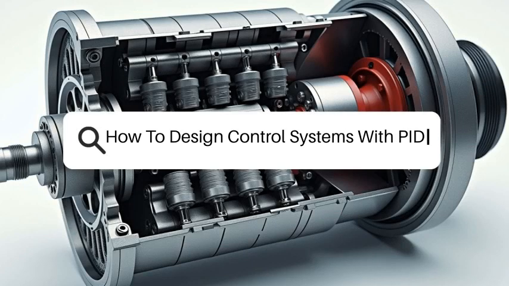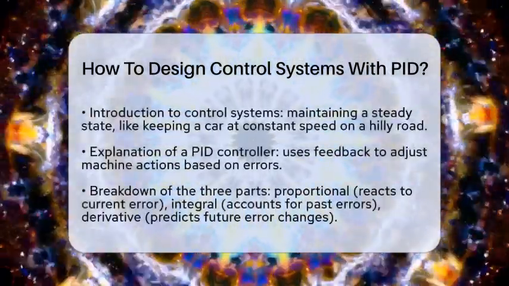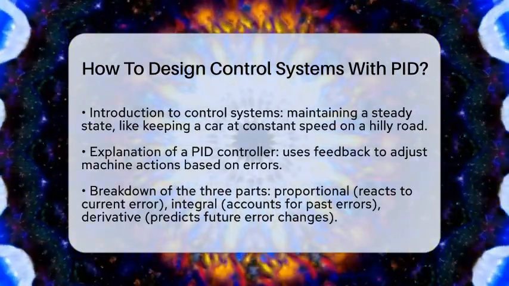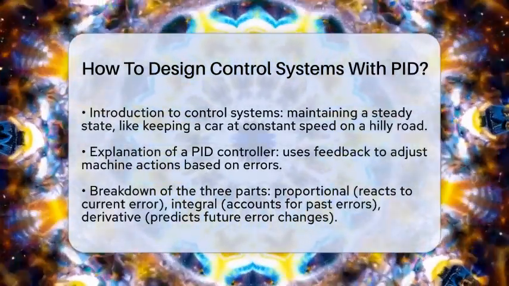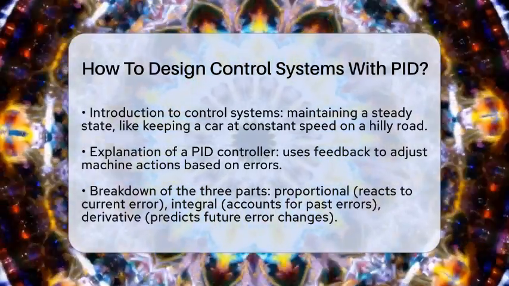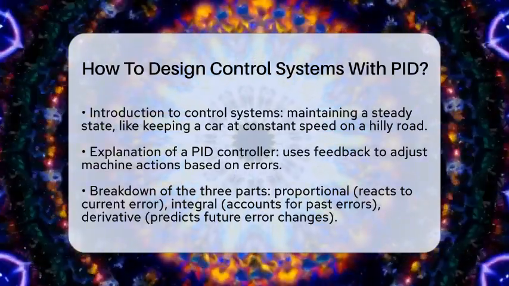How to design control systems with PID. Imagine you're trying to keep a car at a steady speed on a hilly road. You need a system that reacts quickly and smoothly to changes. That's where a PID controller comes in. It helps machines stay on target by adjusting their actions based on feedback.